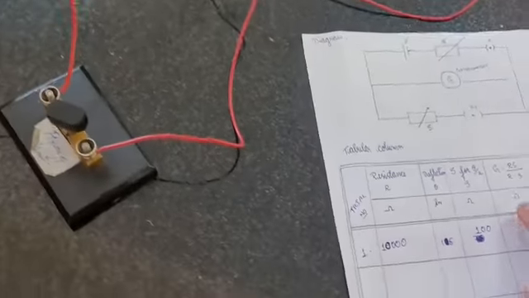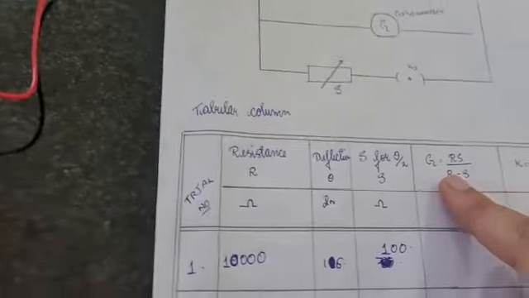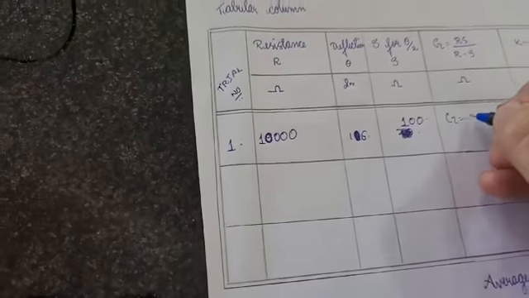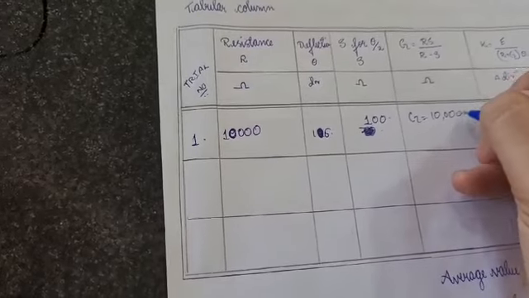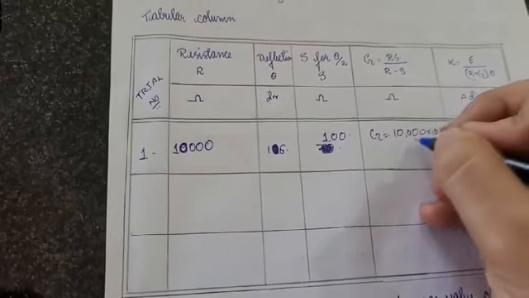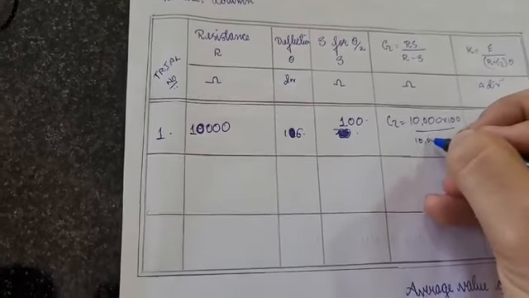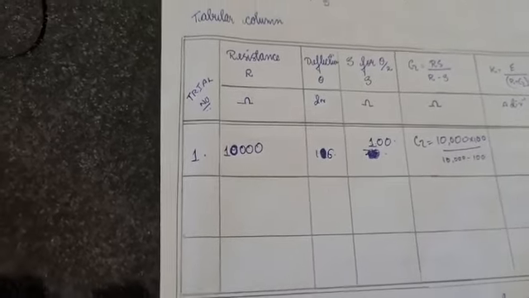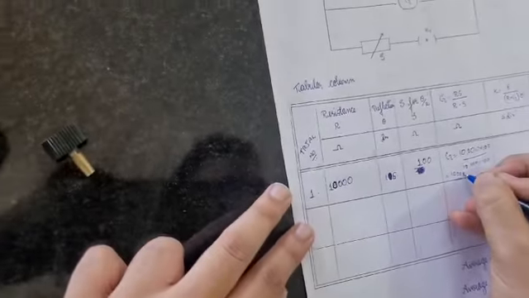Now we'll apply the formula to calculate the G value, Rs by R minus S. So G is equal to 10,000 into 100 by 10,000 minus 100.